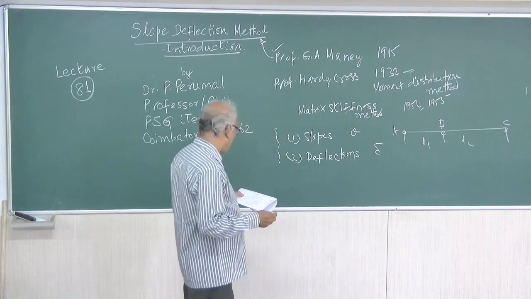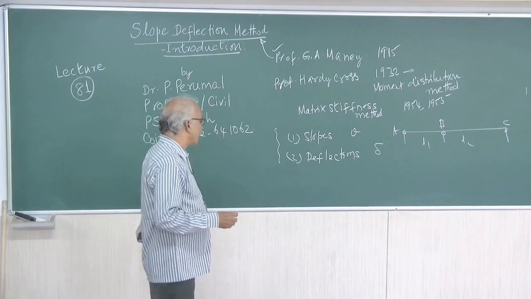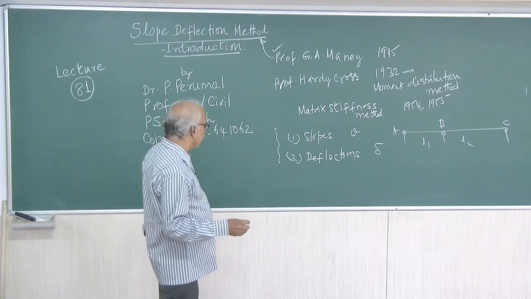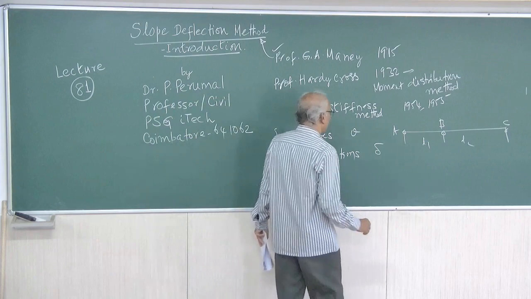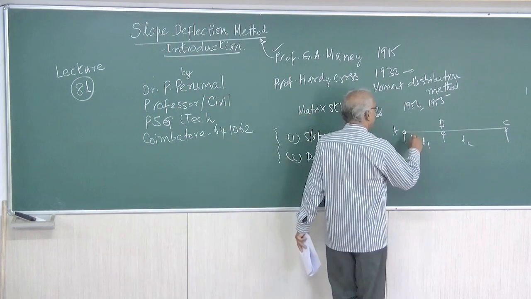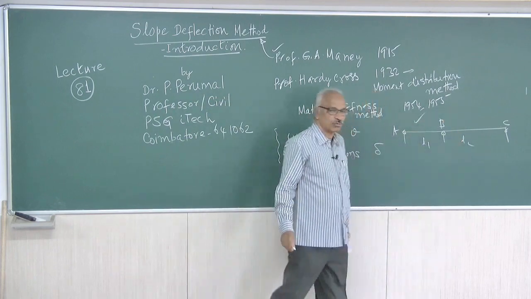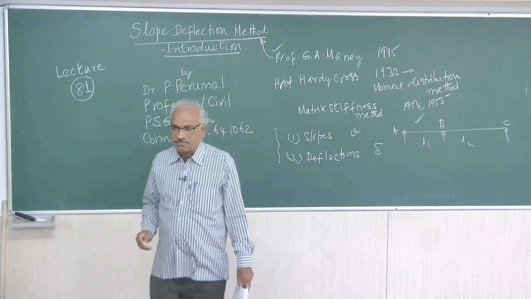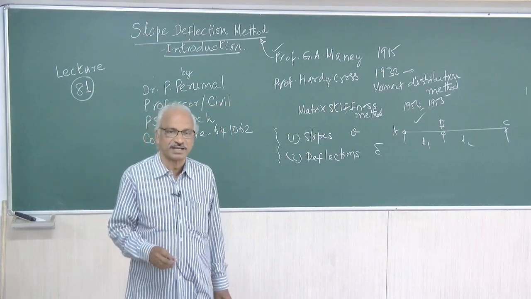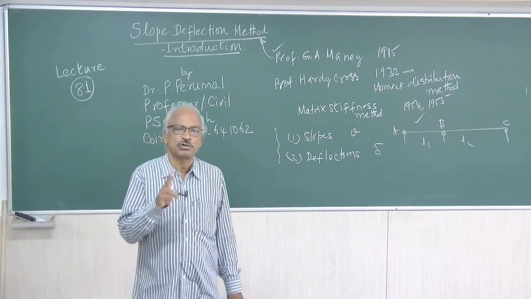Now we are going to derive the equation. Suppose we consider the span AB. One more point is, for each and every span there will be two slope deflection equations.